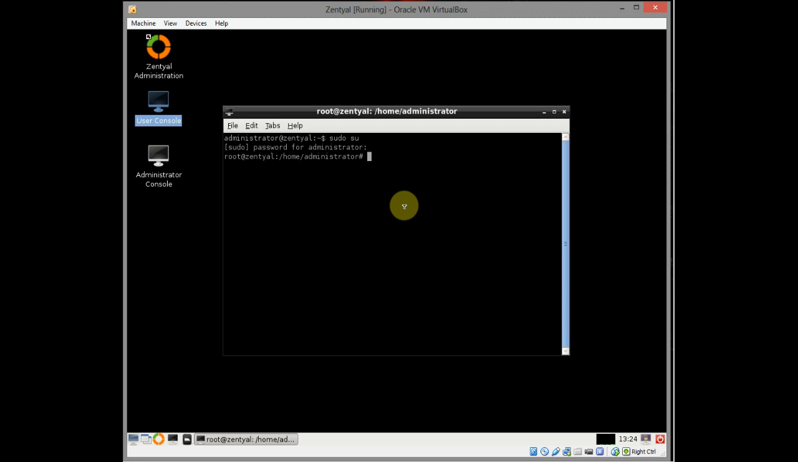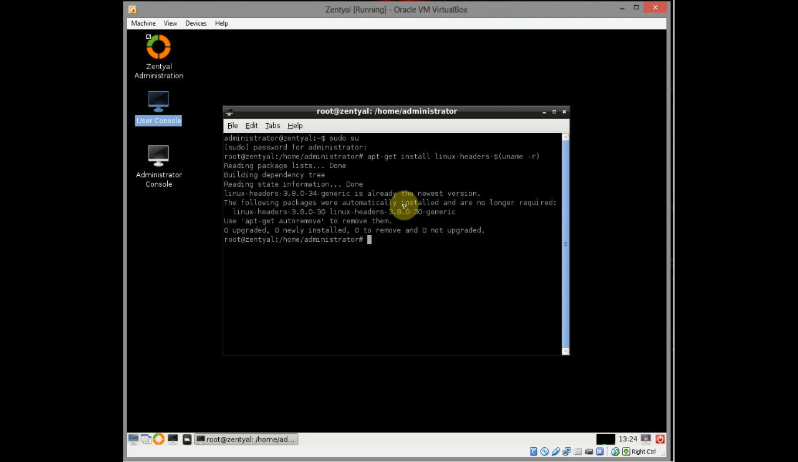So what we need to do next after the build essential is go apt-get install linux-headers-$(uname -r) and enter. So you'll see mine's already done. Yours will run through quite quickly.